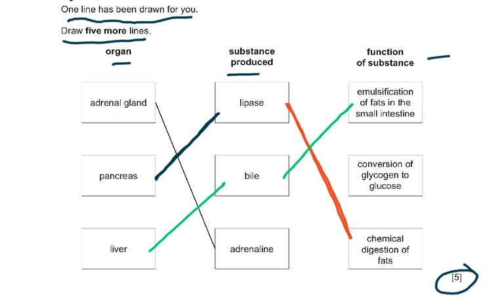Then what do we have? Adrenaline, conversion of glycogen to glucose during fight, flight, and fright. It's a fear hormone which is produced when you're in fear. So here we've got the 5 lines. This is one line, this is the second line, this is the third line, this is the fourth line, and this is the fifth line. So you got your 5 out of 5.